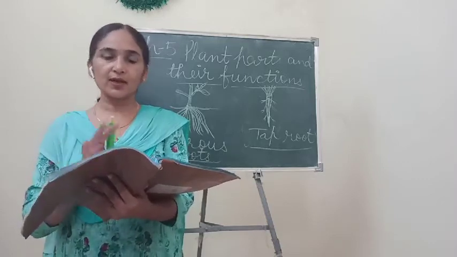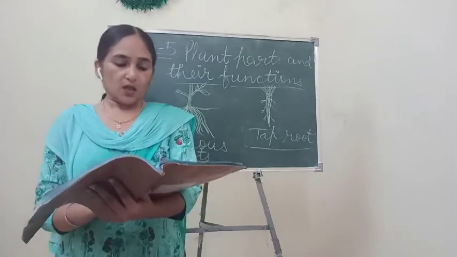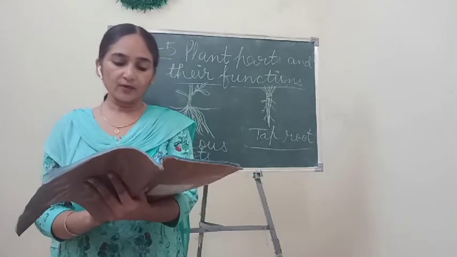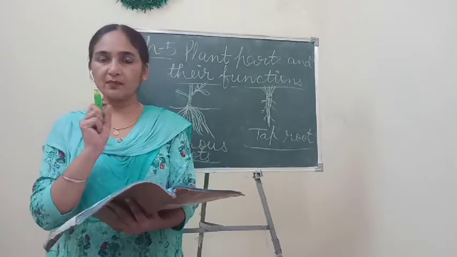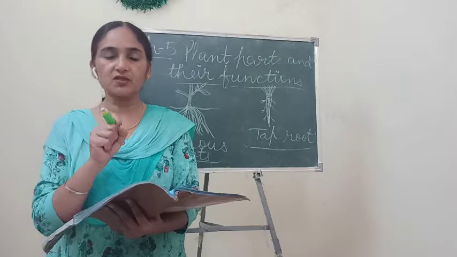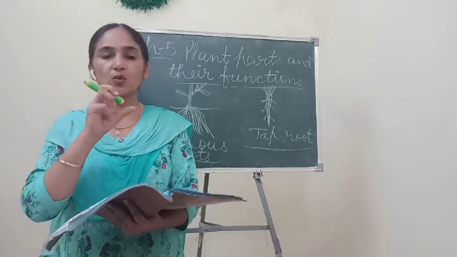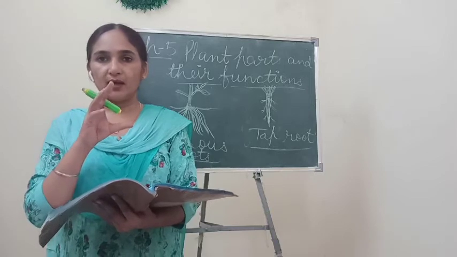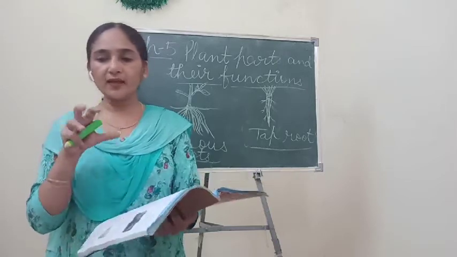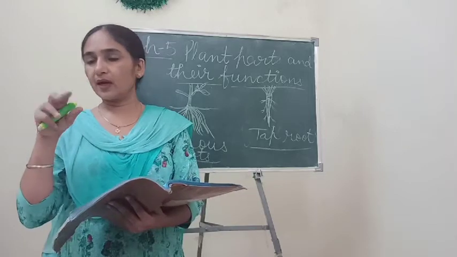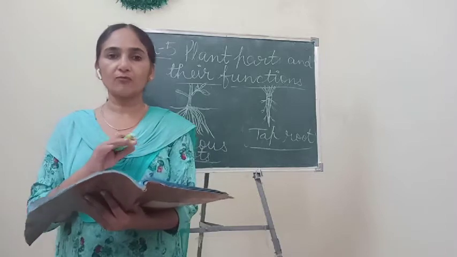There is a special kind of process in these plants. So let's read. They survive in the water-logged mud. Water-logged mud means a swampy condition. You know, where soil is so wet and it is clay kind of soil, that other plants can't grow there. But these are the special plants, mangrove plants.